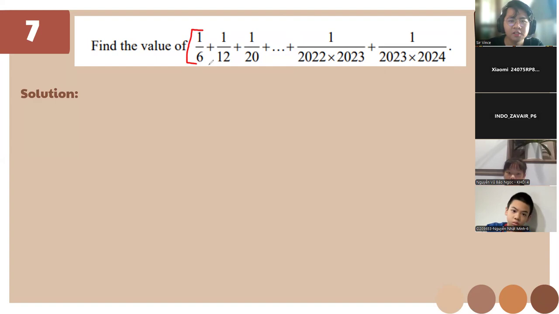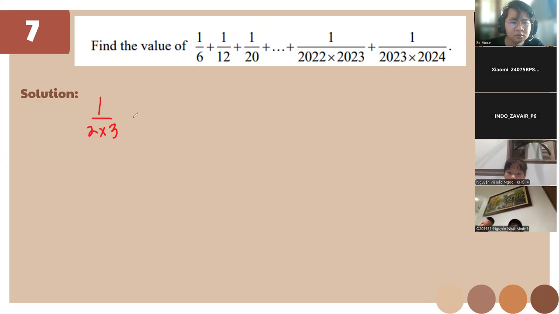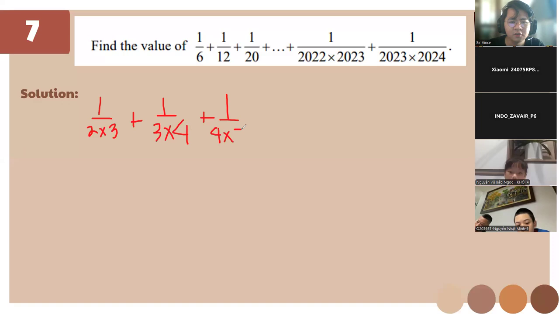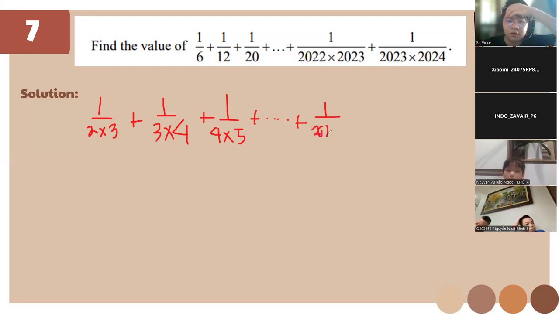If we break down the 1/6 and the 1/12 and the 1/20, we can get 1 over 2 times 3 plus 1 over 3 times 4, plus 1 over 4 times 5. If you've joined enough lessons, you can get this one because the shortcut is going to be like this.